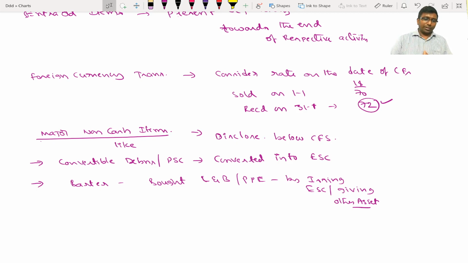In case of barter, like land and building purchased by issuing equity shares, such major circumstances are also part of the disclosure. That's it, my dear, with respect to Accounting Standard 3. Thank you.